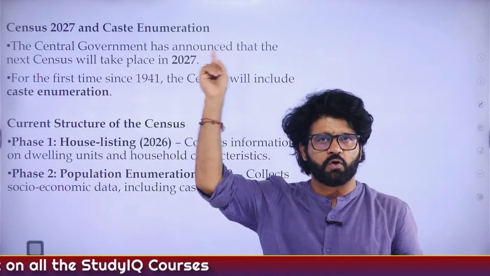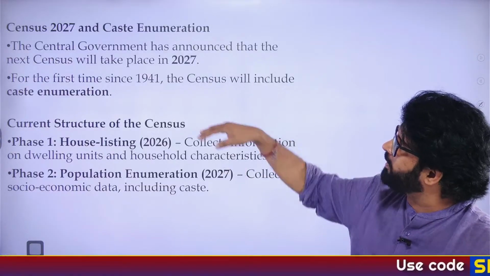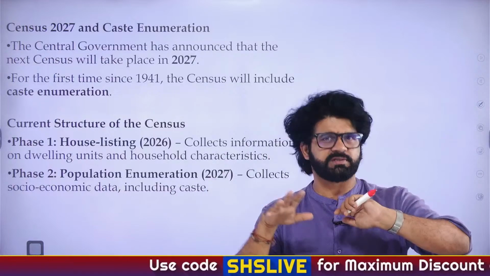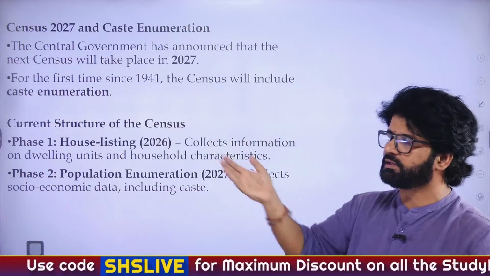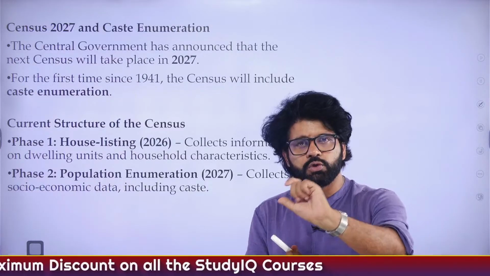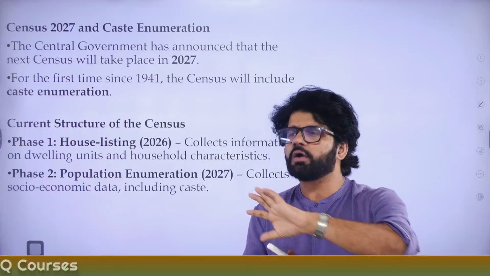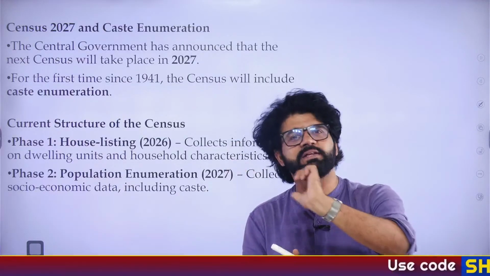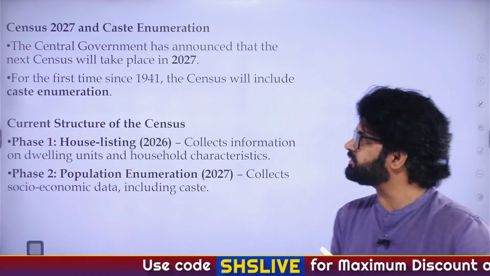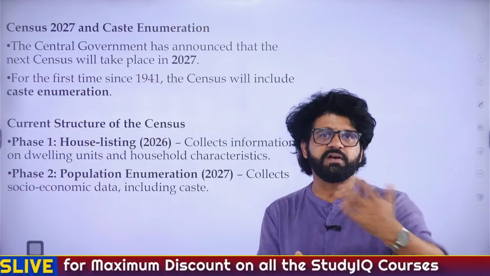Now what this gentleman is saying, even in the previous video which we did on Article 246, census, Union List, caste census, we talked about how many people are saying that the caste census will proliferate casteism. But the author was saying that no, if you are giving affirmative action, if you are giving reservation, you need to know and you need proper data related to different castes. The caste census is a way of getting that data. That has happened in Bihar and Telangana, the state censuses, and that has actually helped us in knowing the actual reality of different castes in these states.